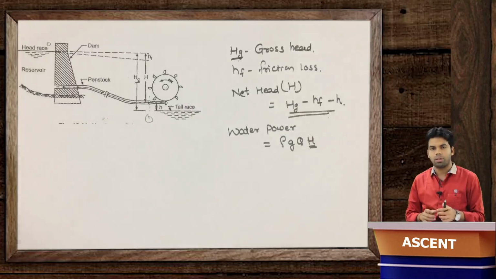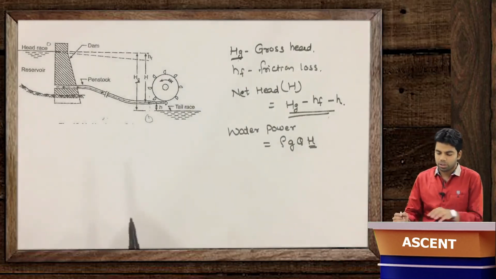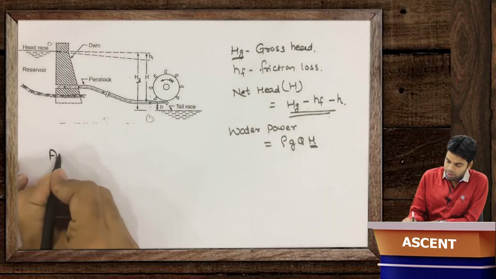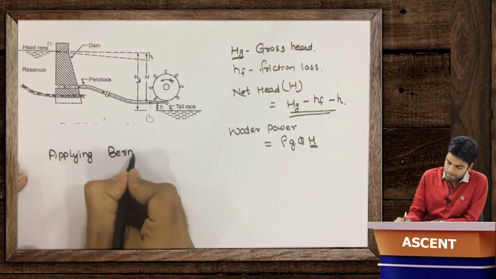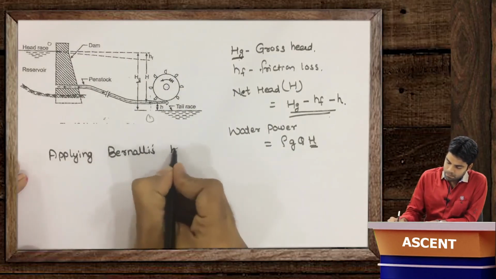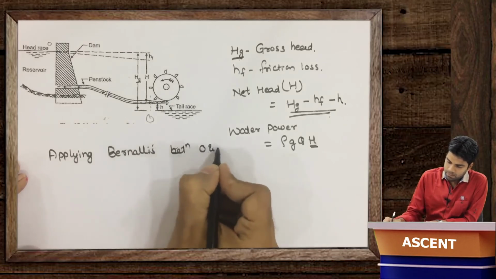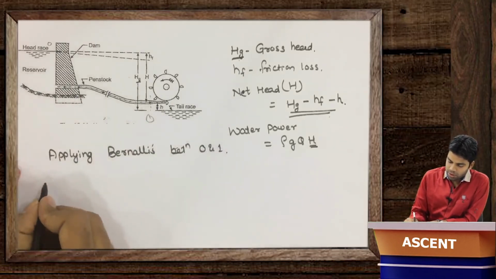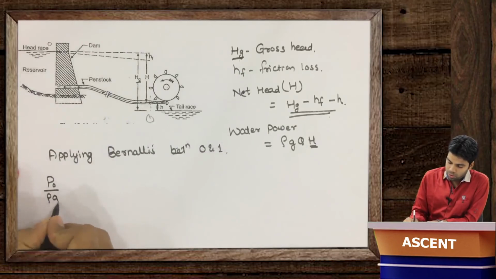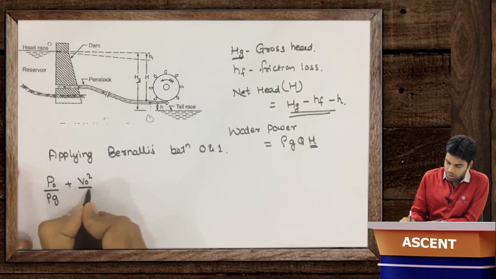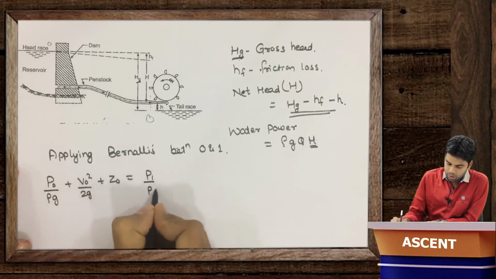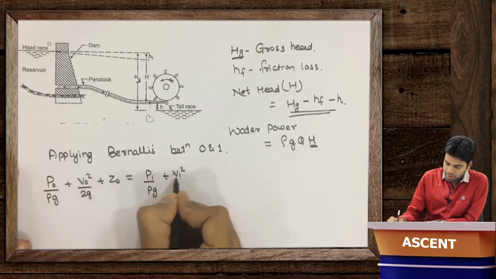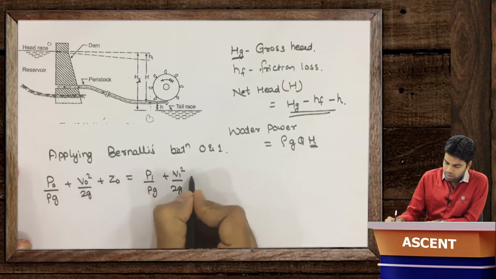Considering these 2 points, we can apply Bernoulli's equation between 0 and 1. What does Bernoulli's equation say? P0 by rho g plus V0 squared by 2g plus Z0 is equal to P1 by rho g plus V1 squared by 2g plus Z1.